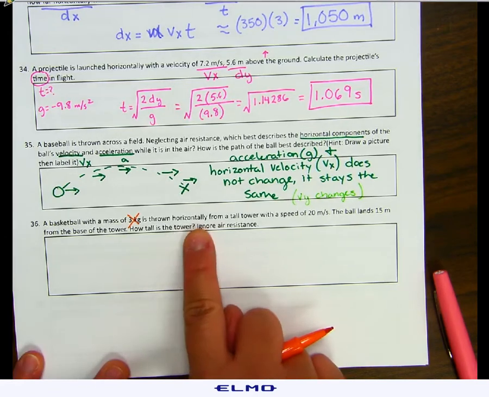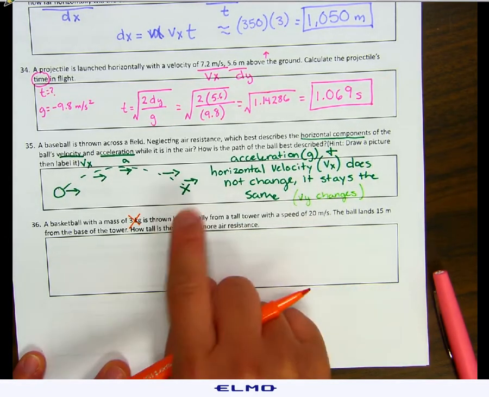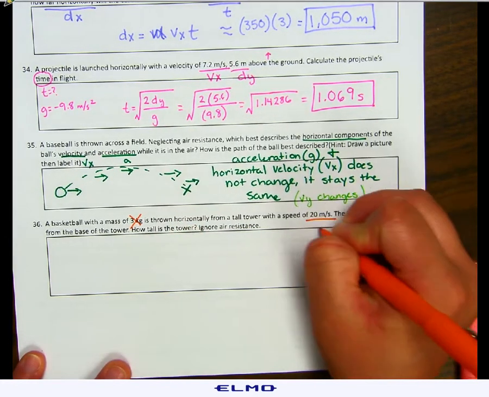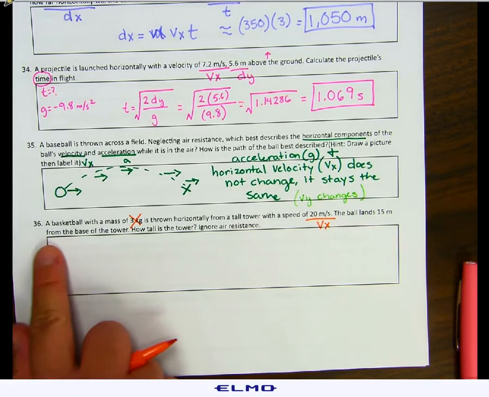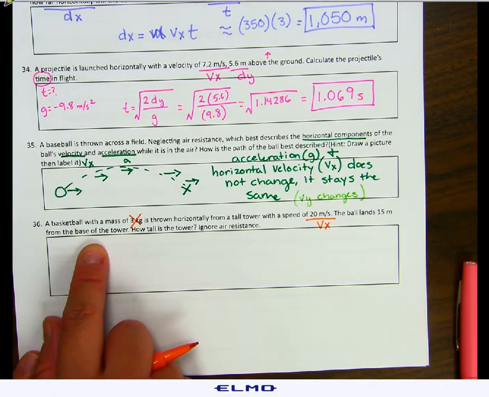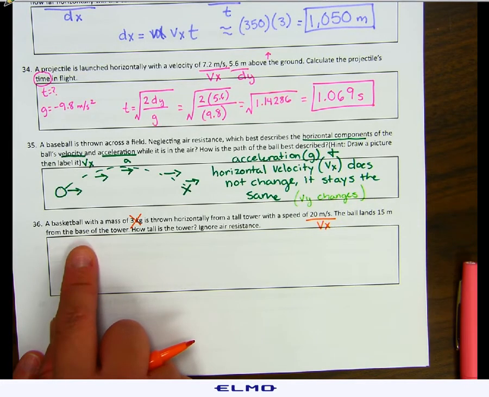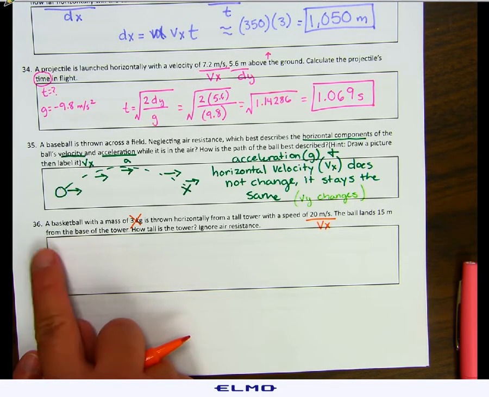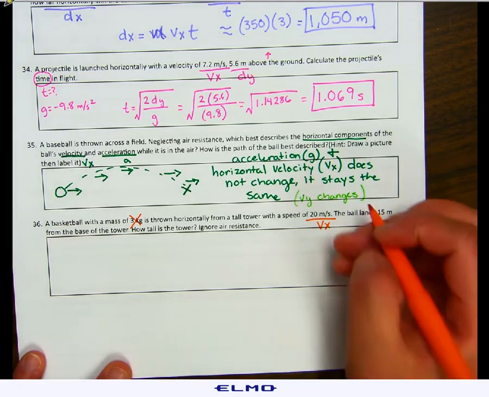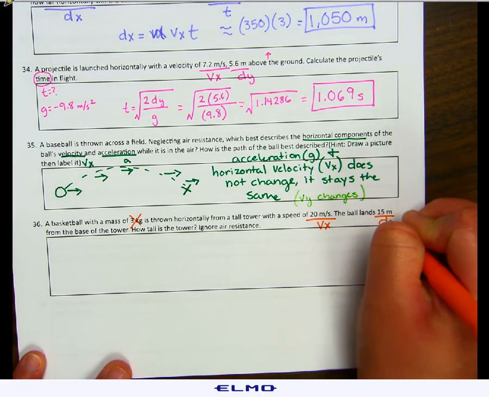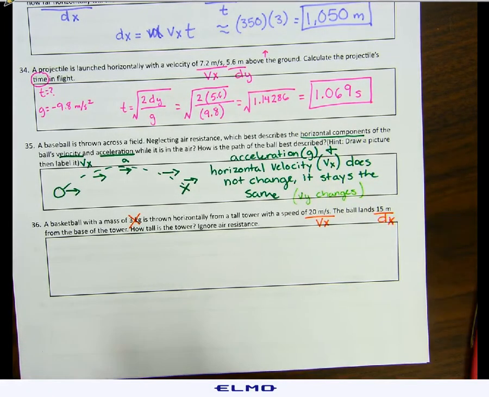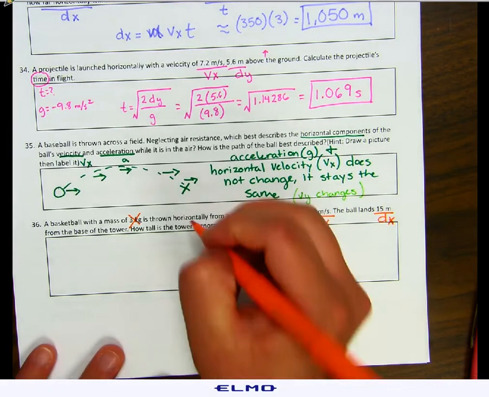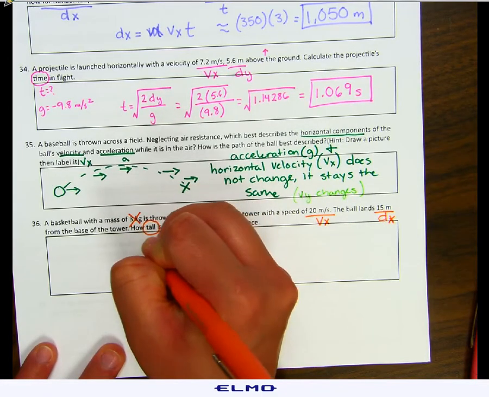It's thrown horizontally with a speed of 20, but since it's thrown horizontally, that's our Vx. The ball lands 15 meters from the base of the tower. It doesn't land 15 meters below, it lands 15 meters from the base. So that means that is our dx, our horizontal distance. Not our dy, but our horizontal distance. We're looking for how tall is the tower. So we're looking for dy.